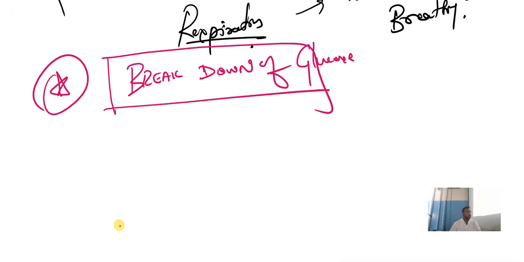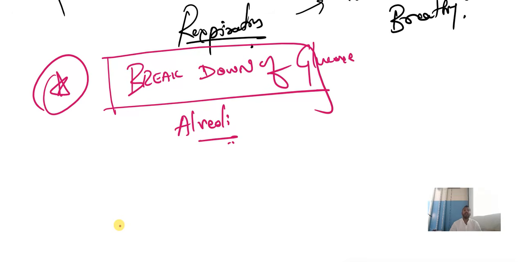Understood? And here, one important function they will ask you. What is the function of alveoli? What is the function of alveoli? It's an important question.